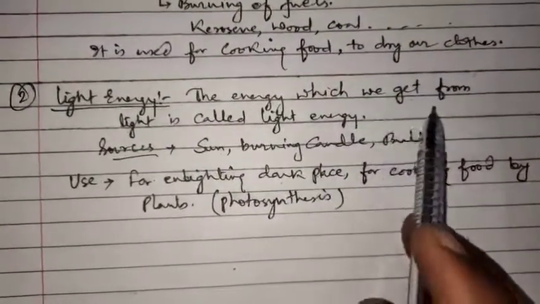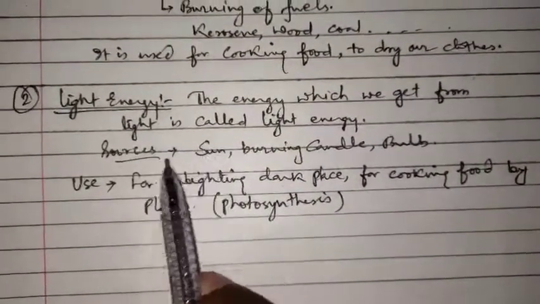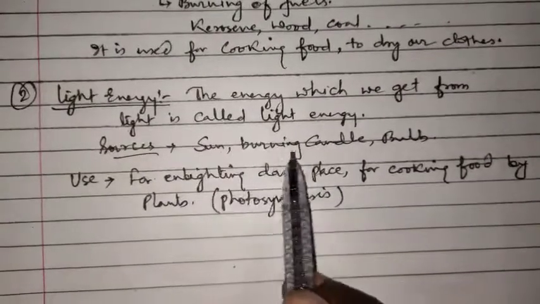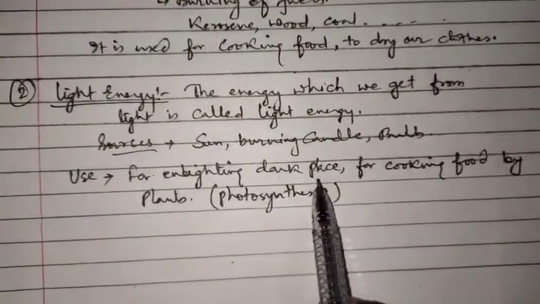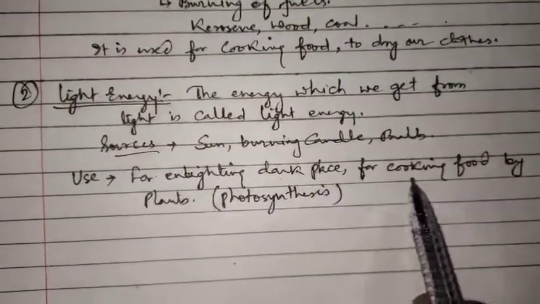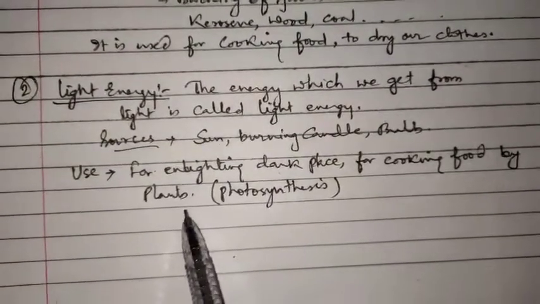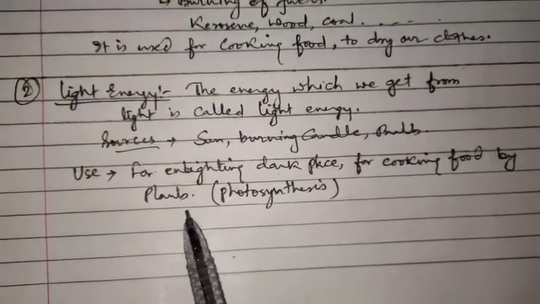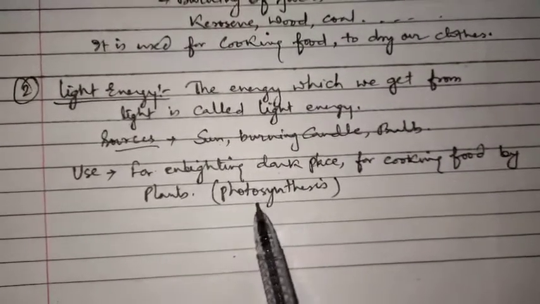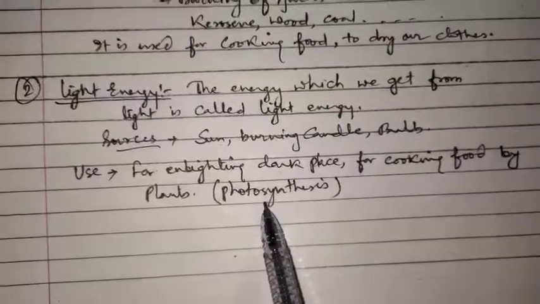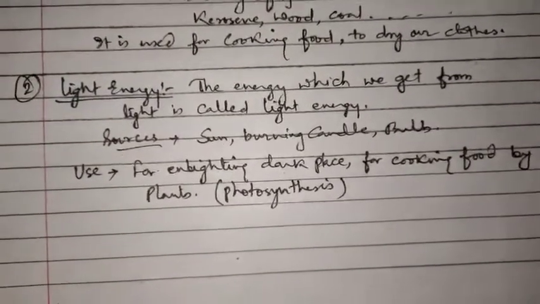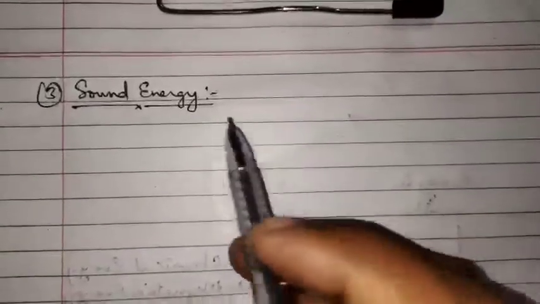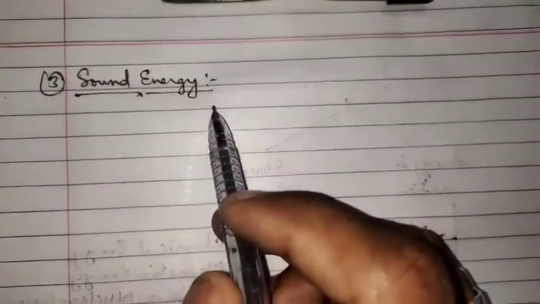The energy which we get from the light, and the sources of light energy are the sun, burning candle, bulb. Why do we use light energy? For enlightening a dark place, and for cooking food by plants. Whenever plants cook food, they use light energy of the sun. That process is known as photosynthesis. Next form of energy we will see is sound energy. Next type of energy we will discuss, sound energy.